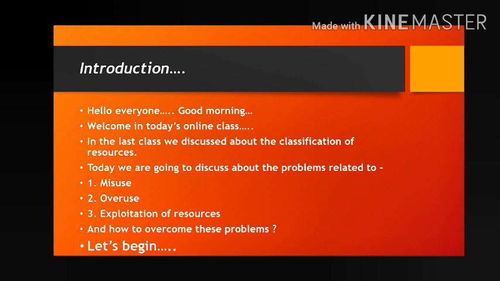These are the three mistakes done by whom? Human beings. What type of human beings? The greedy human beings. What are the three mistakes? Misuse, overuse, exploitation of resources. And also how to overcome these problems, because we have created these problems and it is our duty to solve these problems. So let's begin.